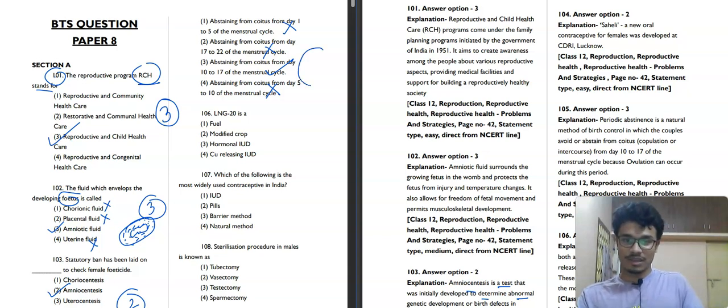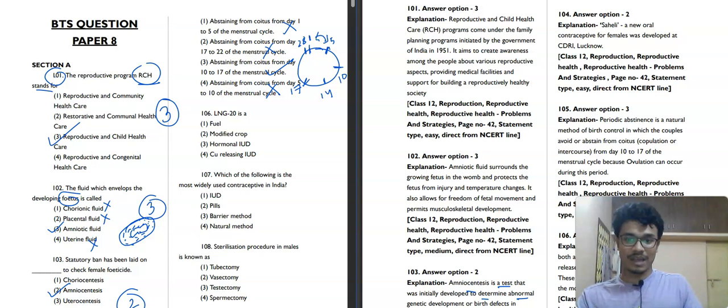Suppose this is a menstrual cycle. This is day 1, and this is day 28. Day 1 up to 5 days, then 14 days, and like this. We will mark this 10 days and 17 days. This is our normal menstrual cycle. So 1 to 5 days is the menstrual period, bleeding.